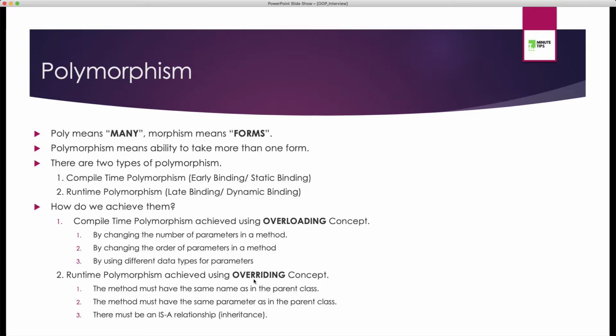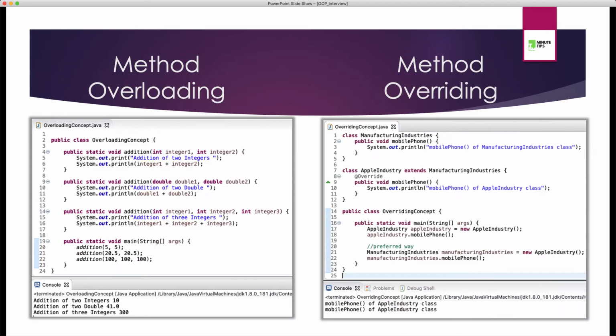Whereas to achieve overriding concept, what we need to do is that the method must have the same name as the parent method. The method must have the same parameters as the parent method. As you are seeing the word parent, it helps us understand that there must be a relationship, that is inheritance. For inheritance, we have already covered it. I would definitely request you to go and watch my previous video.